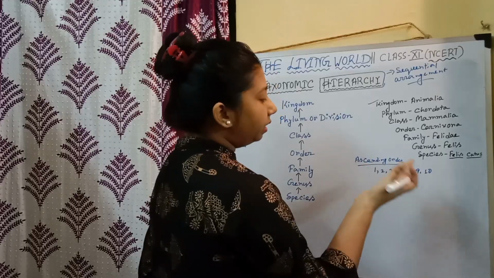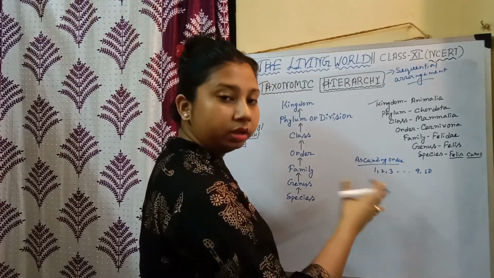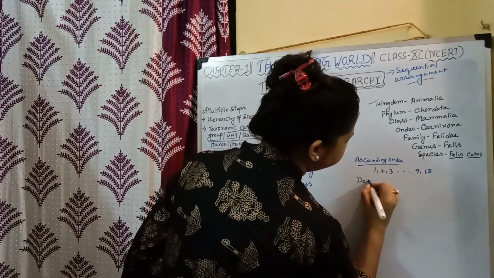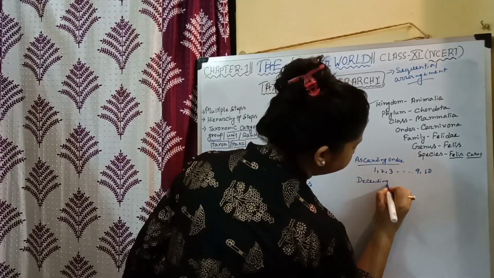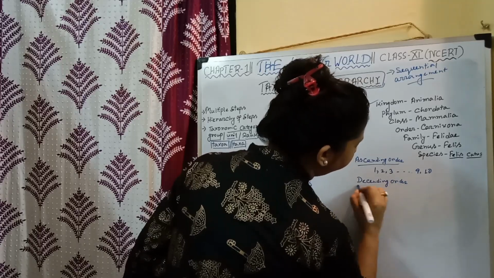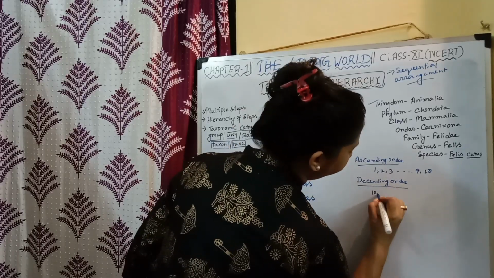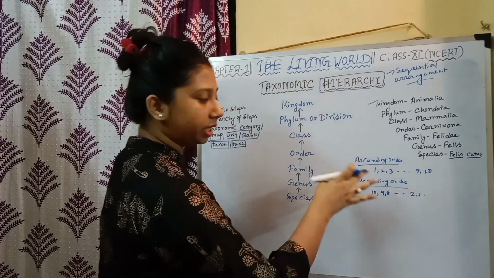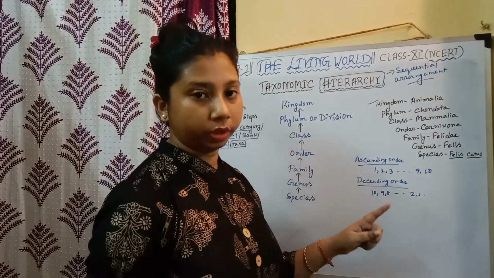The opposite of ascending order is descending order. We also know descending order. Then what is descending order? In descending order, we are moving from a larger value to a smaller one. This is descending order. Both are order or sequence.